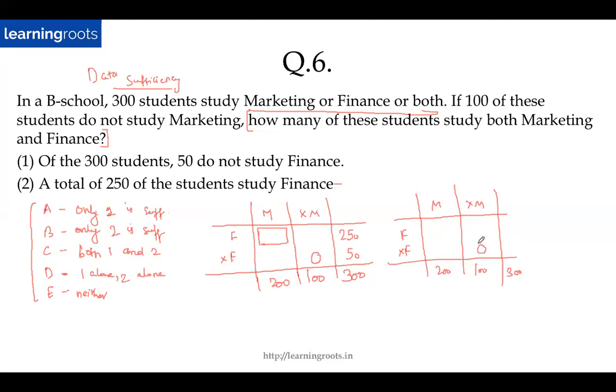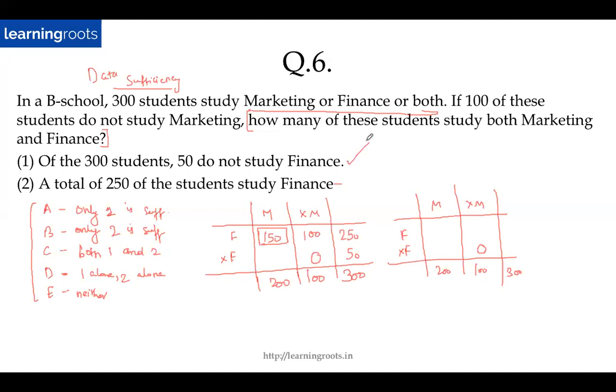Is this fine? I hope you understood why this value should be 0. Because it says marketing or finance or both, right? So either a person studies marketing, or the person studies finance, or the person studies both. In that case, the values will only come in these 3 boxes. There will be no value which can come here. So this will become 0. Now if this is 0, then I can fill up this value. This becomes 100. This becomes 150. So yes, I get a unique value.